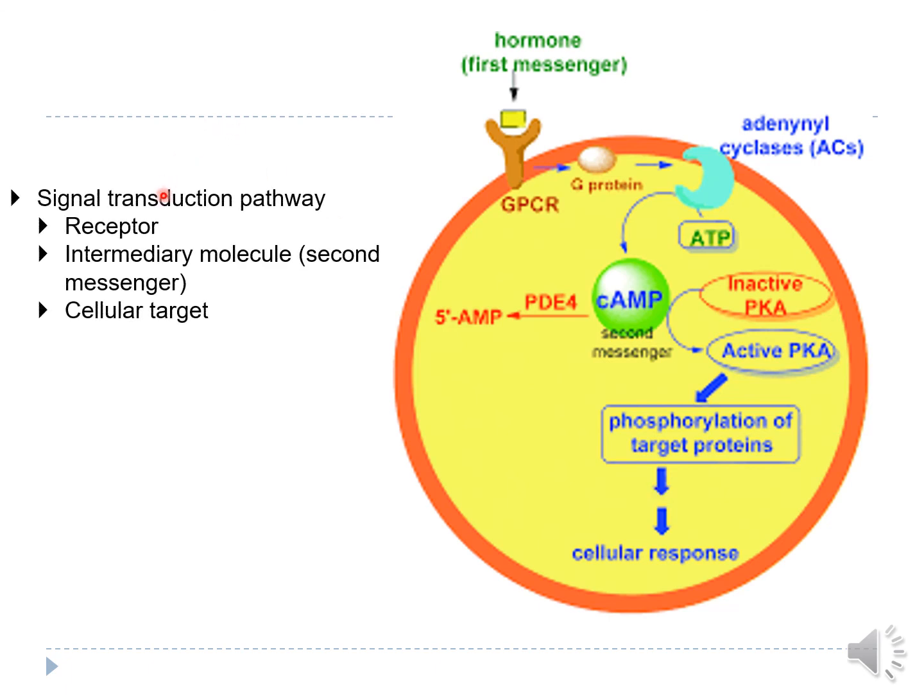So in signal transduction pathway, we have three major stoppages or three major partners. The first is receptor, which is activated by the ligand. Then there are intermediary molecules. The most important are the second messenger, which conveys the message further to other proteins, and then the cellular target where the response is produced. This is known as signal transduction pathway. Now, on the basis of signal transduction pathway, we categorize receptors into mainly 5 categories, which we will be discussing in our next class.